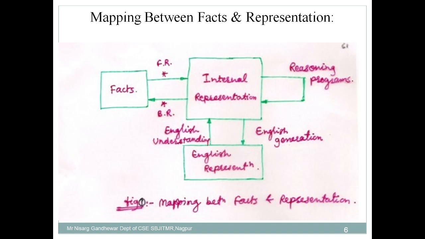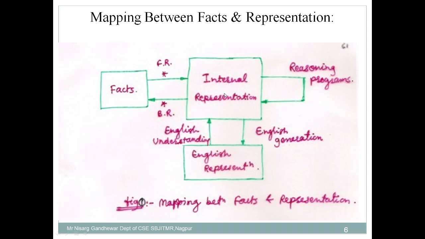Similarly, in order to represent a fact, in order to represent and store the knowledge, we need to have a mapping. Our aim is to store the knowledge in a machine so that the machine can use it. So this is the mapping we can see over here. We have the English representation, that means knowledge that can be represented in English.